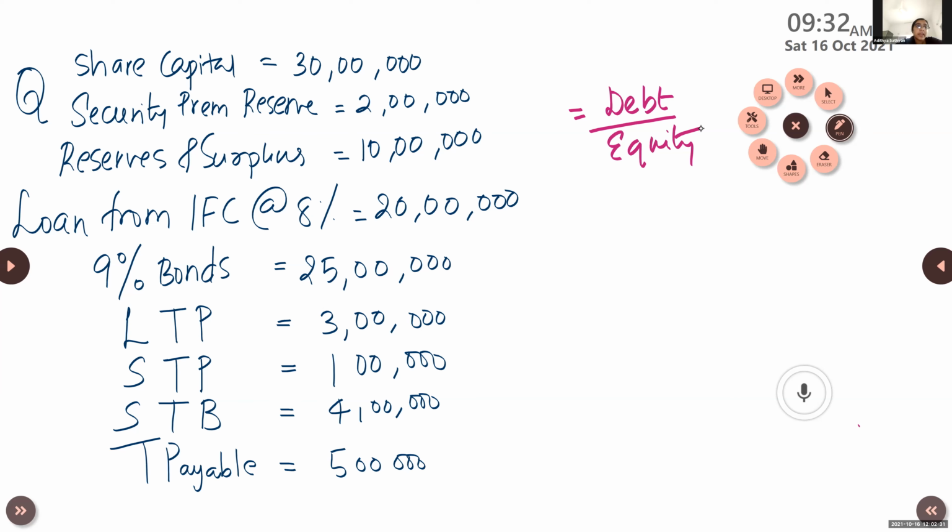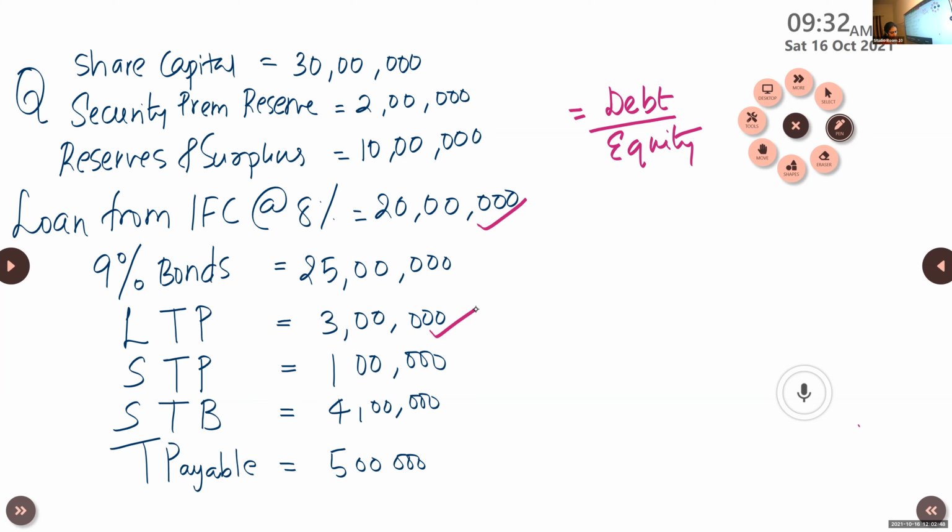Loans from IFC. Then long-term provisions.